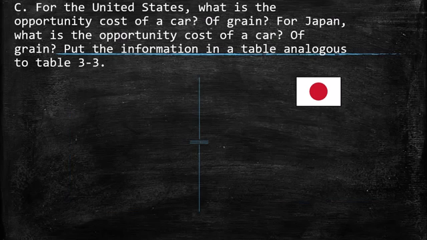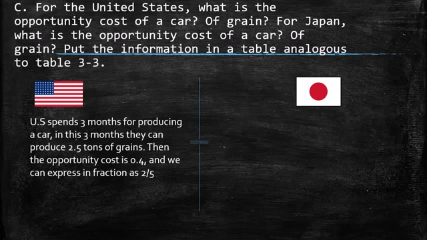Part C: for the United States, what is the opportunity cost of a car in terms of grain? For Japan, what is the opportunity cost of a car in terms of grain? Put the information in a table analogous to table 3.3. So we have first the United States case. Remember that the US spends 3 months producing a car. But in these 3 months, they can produce 2.5 tons of grain.